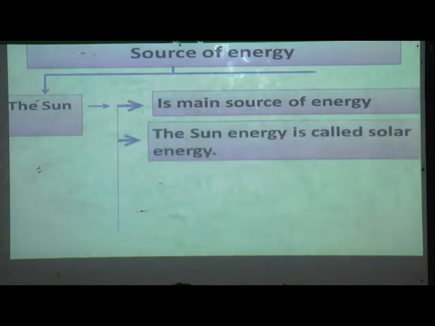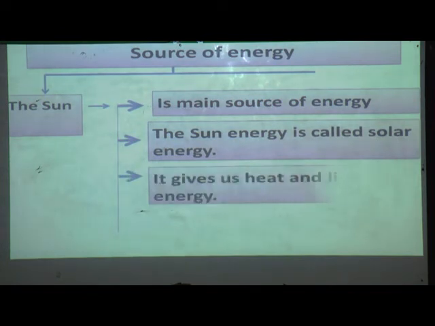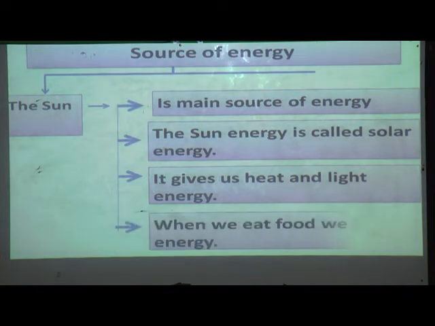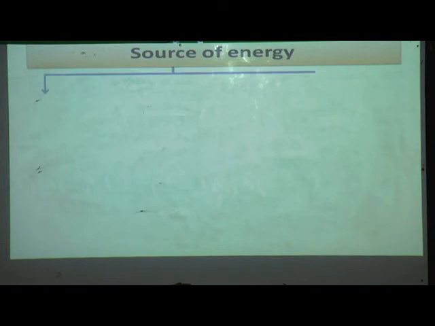The sun's energy is called solar energy. It gives us heat and light energy. When we eat food, we get energy. Yes. Next, moving air.